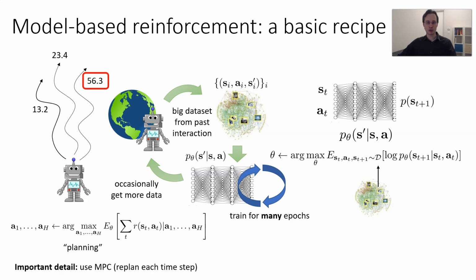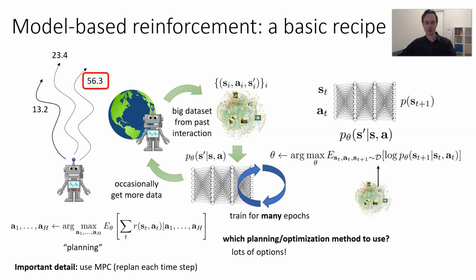An important detail is that you really want to replan every time, because if your model is not correct, you won't get quite the outcome you expected. So if you replan every time step, you'll be able to do a little bit better. An important question you have to ask is, which planning or optimization method should you use? And there are lots of options, from linear quadratic regulators to RRTs, PRMs, etc.